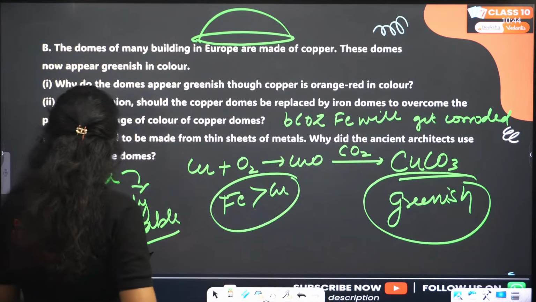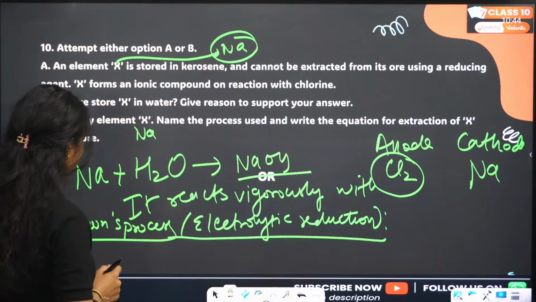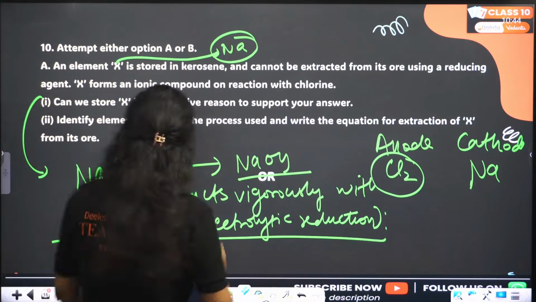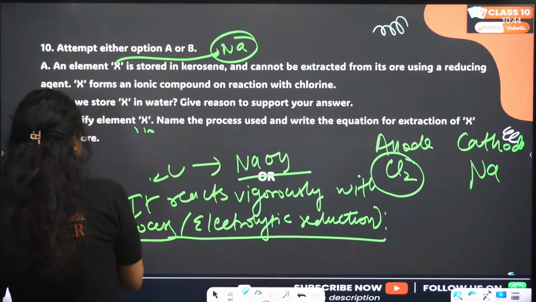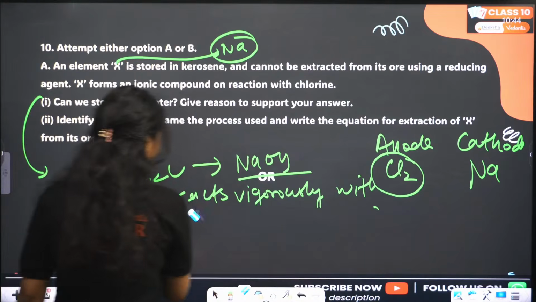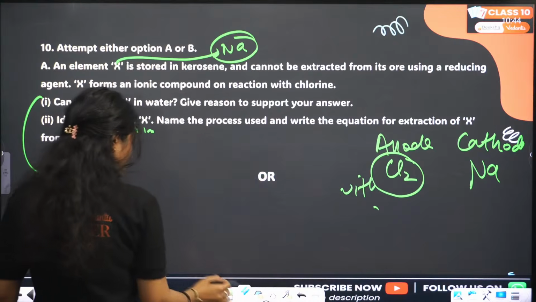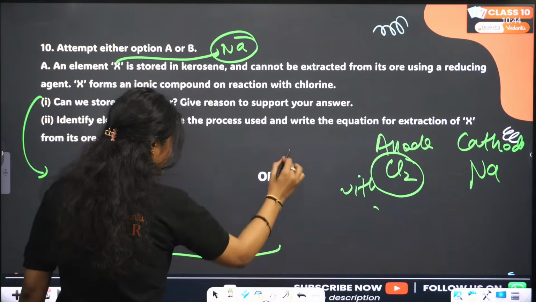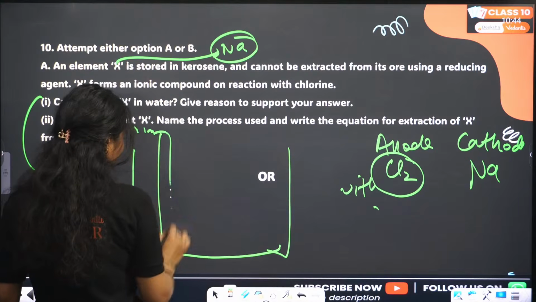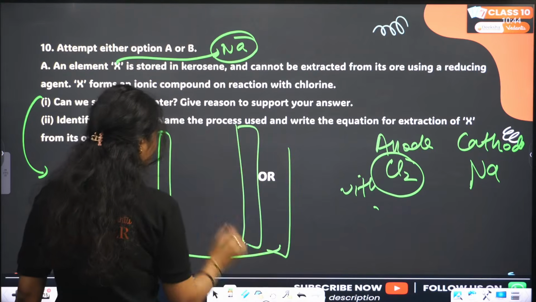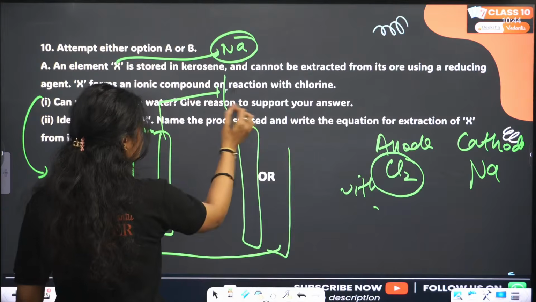Okay, so electrolytic reduction. Let me have some space here. I'll explain the electrolytic reduction. Okay, so we have an anode, then a cathode, and both are connected to a source of electricity.